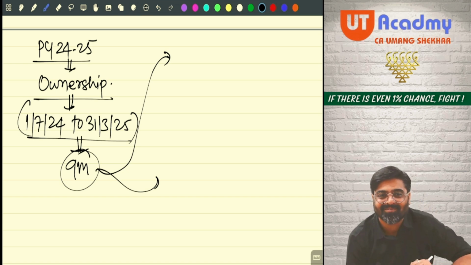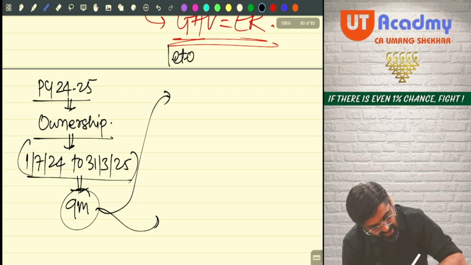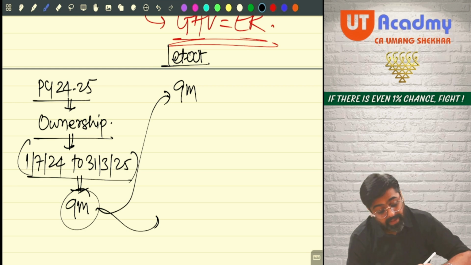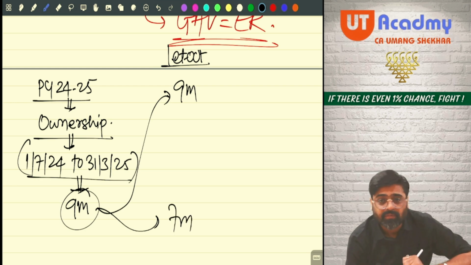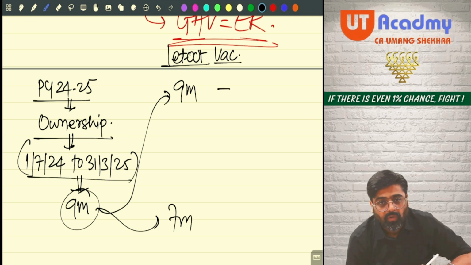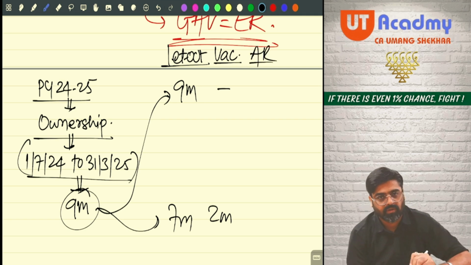Ownership is only 9 months. Can I let out for 9 months? Can I let out for 7 months? In the first case, is there any vacancy? No. In the second, there is a vacancy of 2 months. Tell me what will be the actual rent. First case, come on, tell me. Actual rent for how many months?